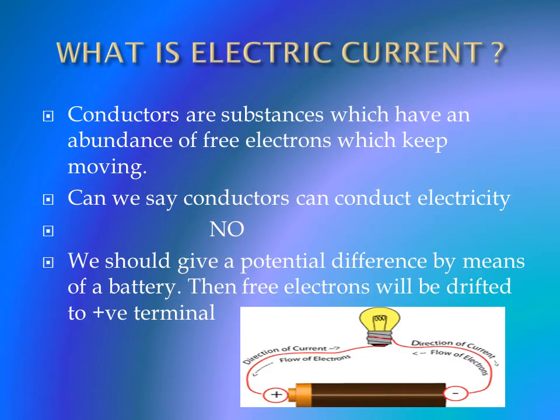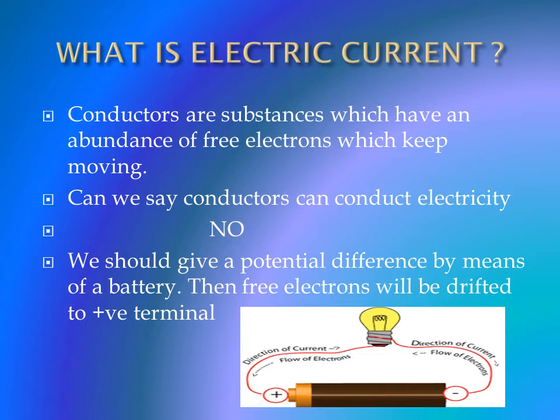What is electric current? Now you know matter is made up of atoms. Each atom consists of positively charged particles as well as negatively charged particles. That is, you have the nucleus, which is positively charged, and the electrons revolve around the nucleus. This we have already discussed. Now, atoms in metals have one or more free electrons which are loosely bound to the nucleus. These are called free electrons. Conductors are substances which have an abundance of free electrons which keep them moving.